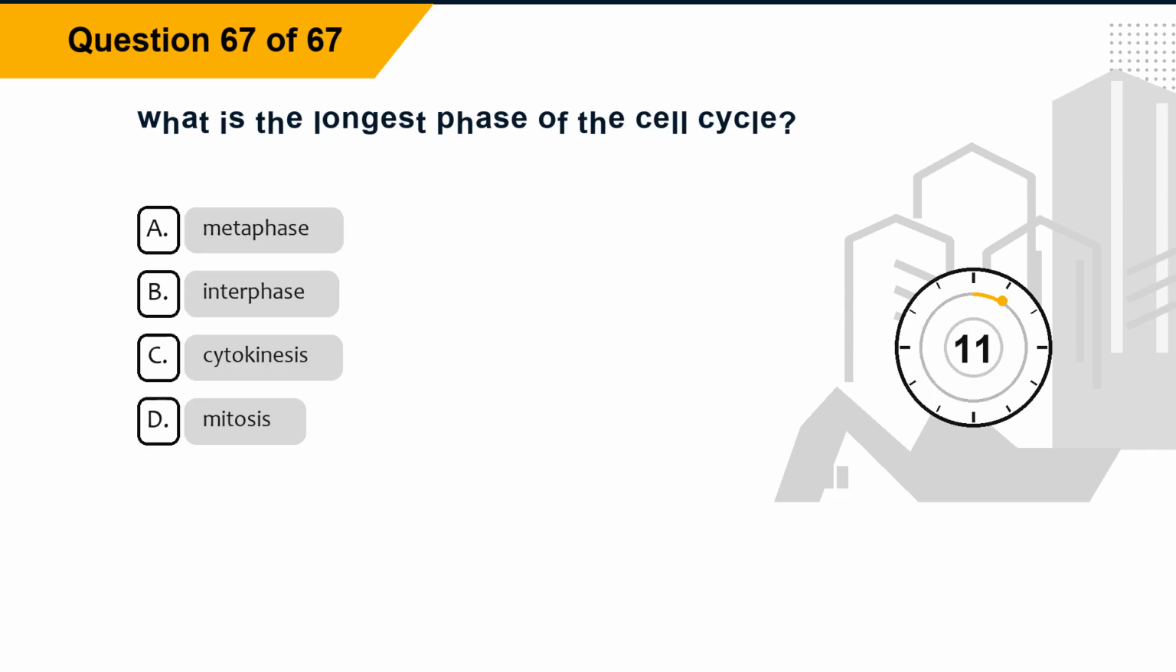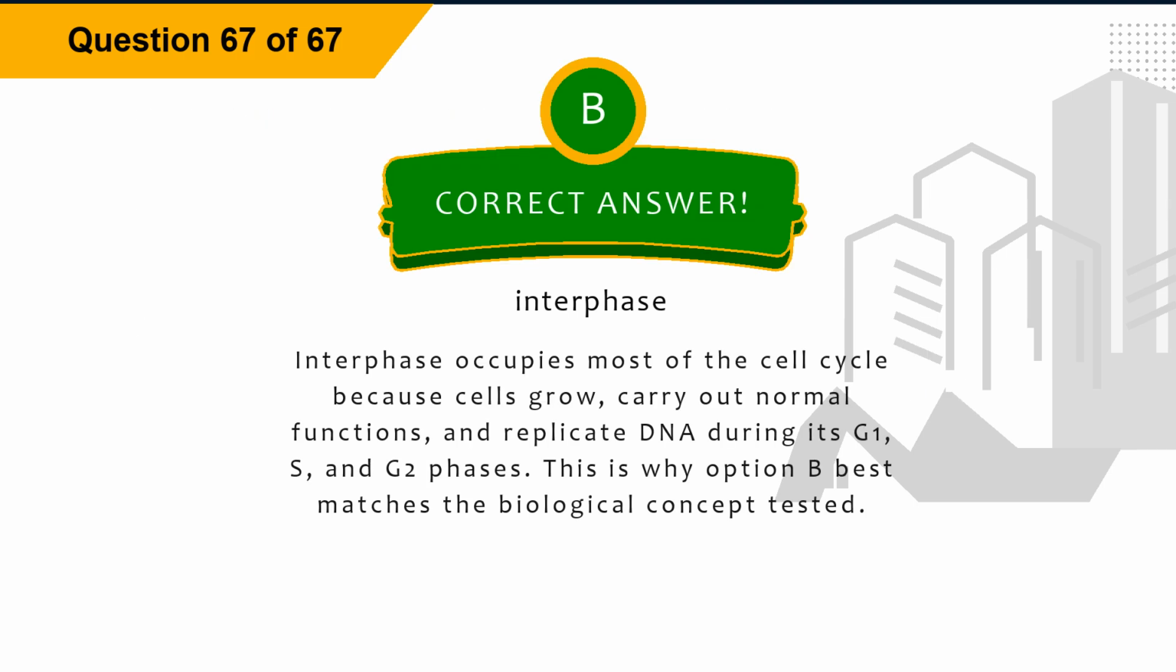Question 67. What is the longest phase of the cell cycle? Option A, metaphase. Option B, interphase. Option C, cytokinesis. Option D, mitosis. The correct answer is option B, interphase. Explanation: Interphase occupies most of the cell cycle because cells grow, carry out normal functions, and replicate DNA during its G1, S, and G2 phases. This is why option B best matches the biological concept tested.